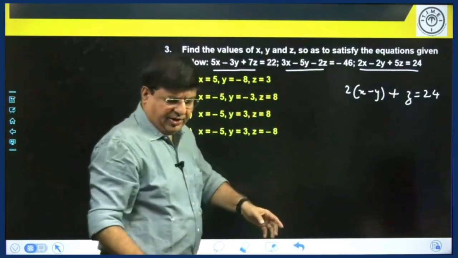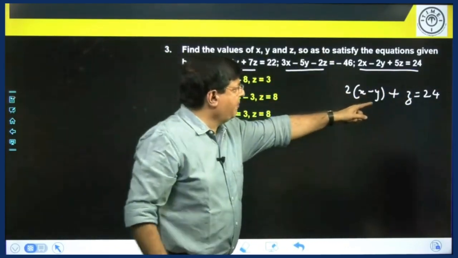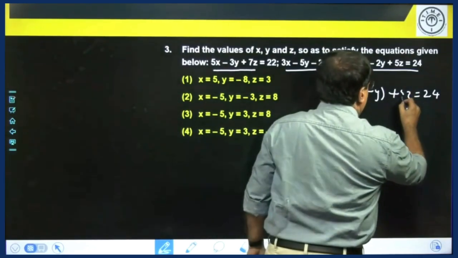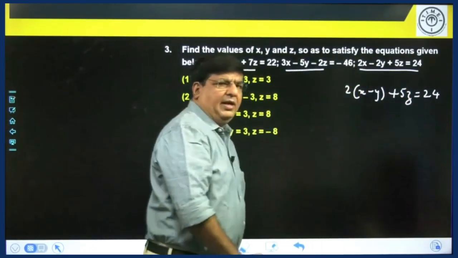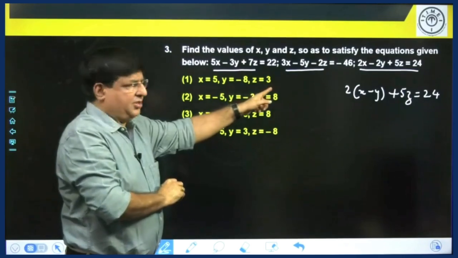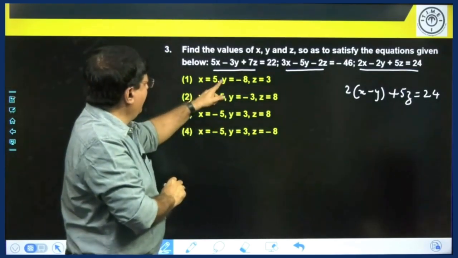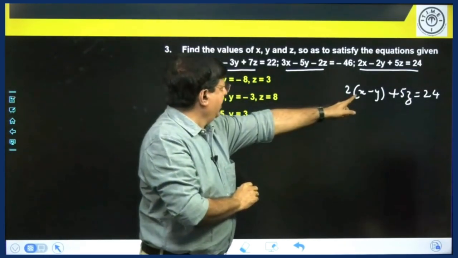Okay, so that is your equation. 2 into (x minus y) plus 5z equal to 24. Now take the first choice. X is 5.